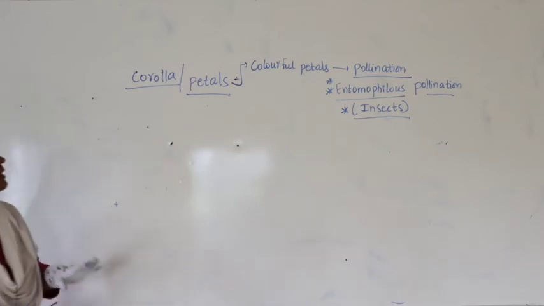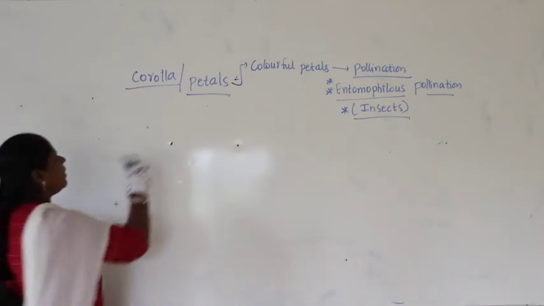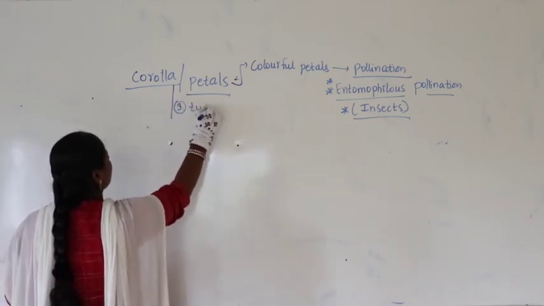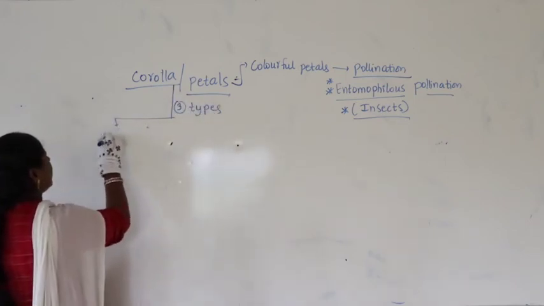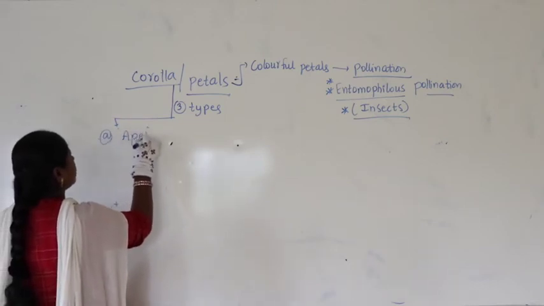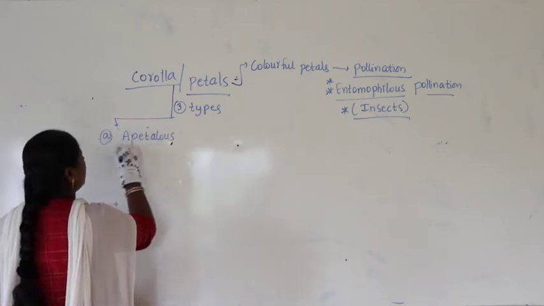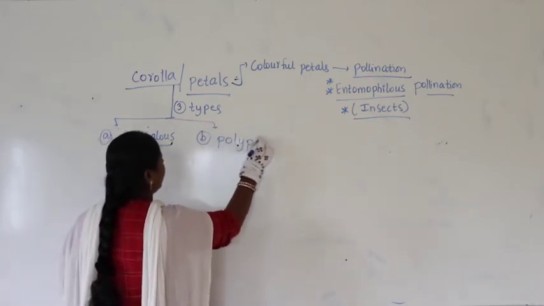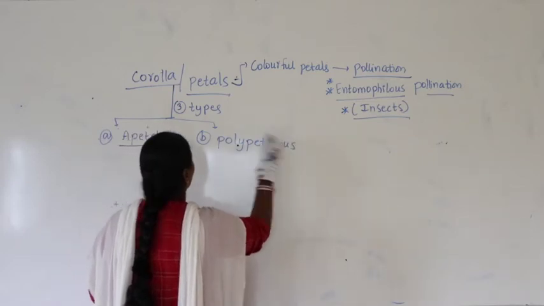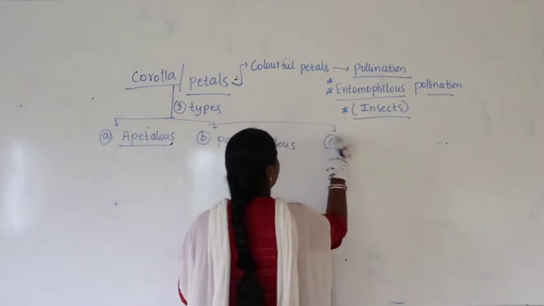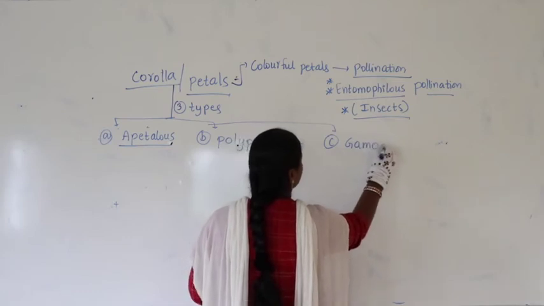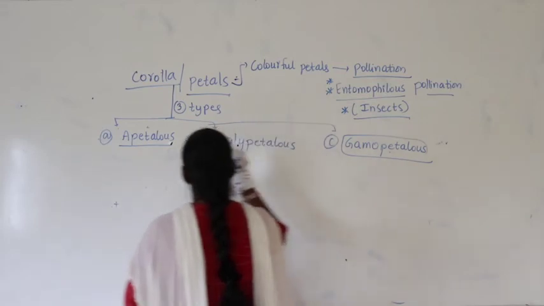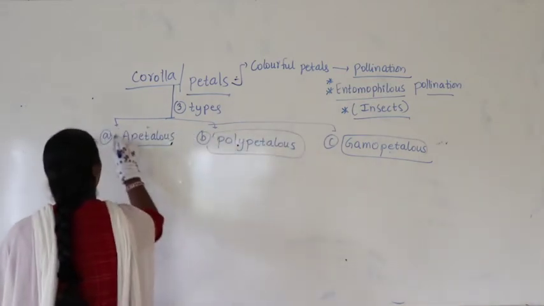Now, if you look at petals or corolla, it is again of three types. We find the conditions like apetalous, similarly polypetalous, and then the condition called gamopetalous.